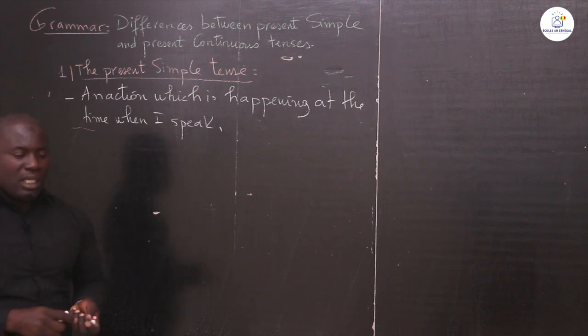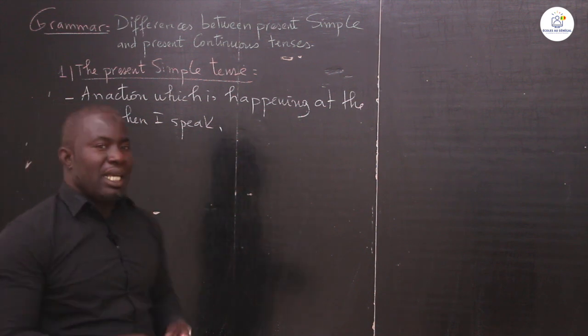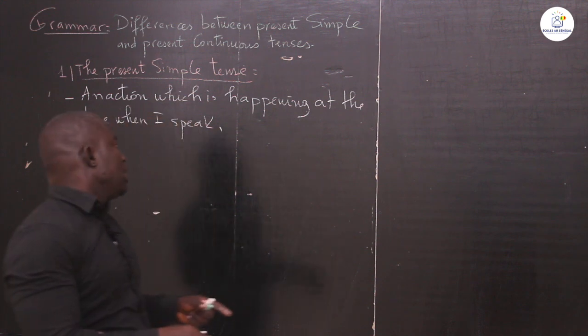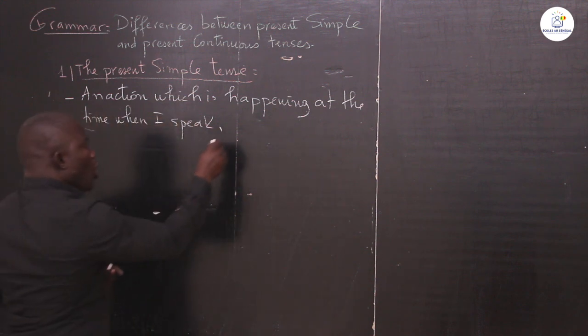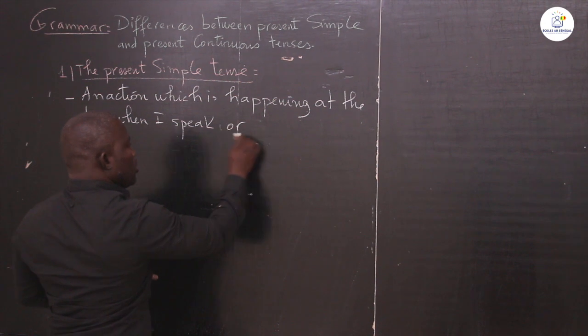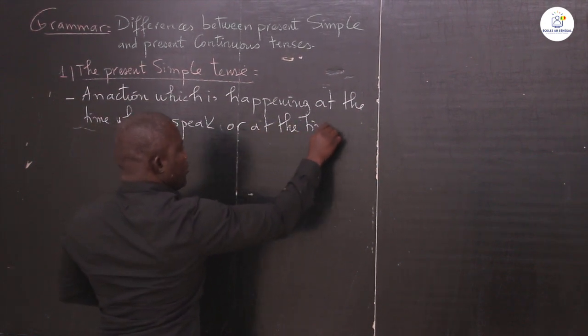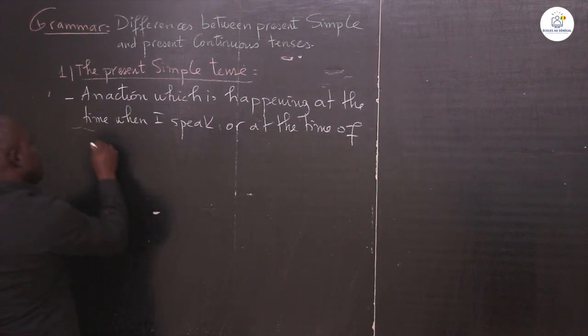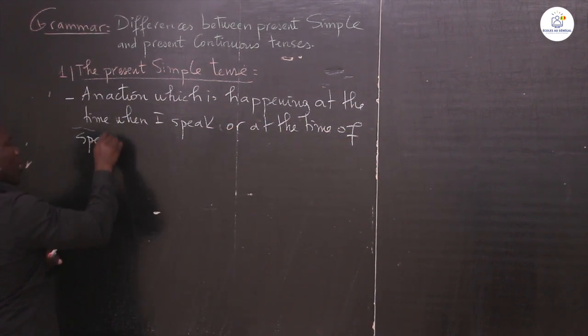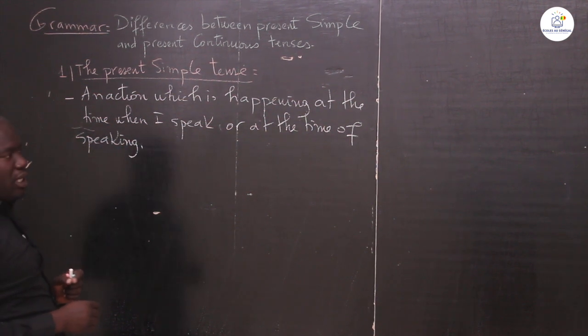It is an action which is happening at the time of speaking.